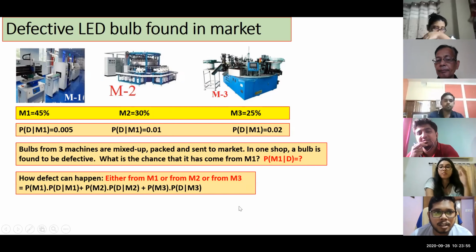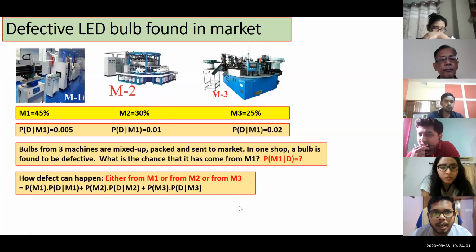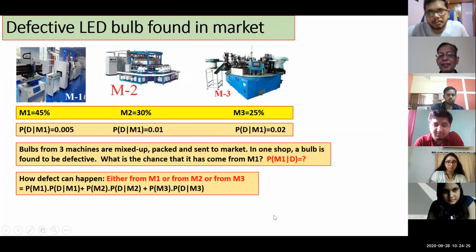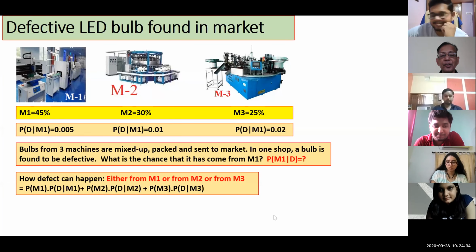Sir, one problem. In the second row, that should be the probability of D given M2 equal to 0.01, not M1. There is a typo mistake. Thank you for correcting. Actually, it is D given M2 and D given M3. I will correct it. This is actually M2, M3. It's simply a typo. The copy paste option many times troubles the user, so I had used copy paste, and I think that was the mistake. So the second term you have correctly noted. It should be D given M2, D given M3.